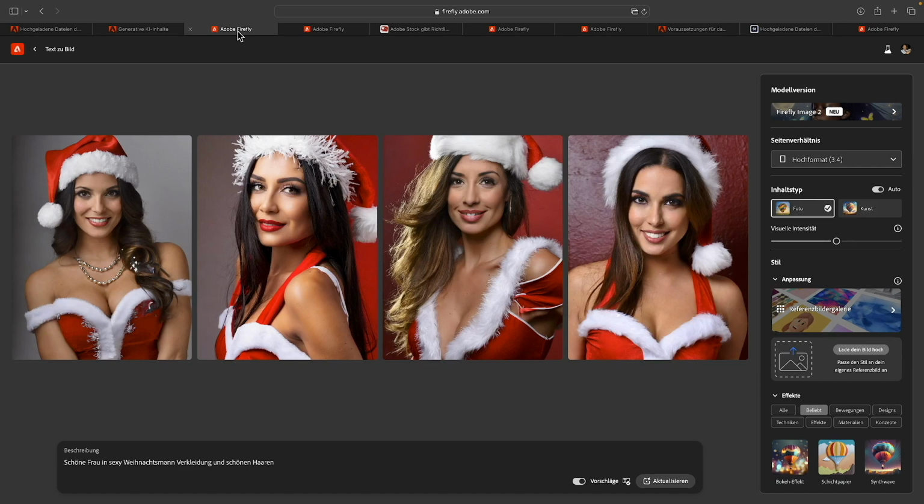Here I generated another picture where I simply entered different prompts. I typed beautiful woman in sexy Santa Claus costume and nice hair. I couldn't think of anything better at the moment. And exactly the same, I then decided on the hair, because that's what this film is about: that I cut out the hair, isolate it and incorporate it into the image. And then click on it again, download, done. Here, however, I chose portrait format, and of course photo. Portrait because I just need the person and I just want to include her.